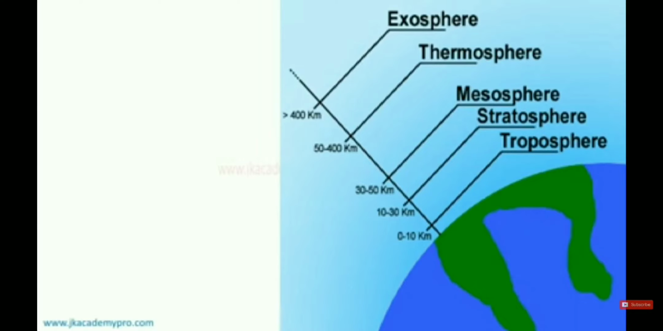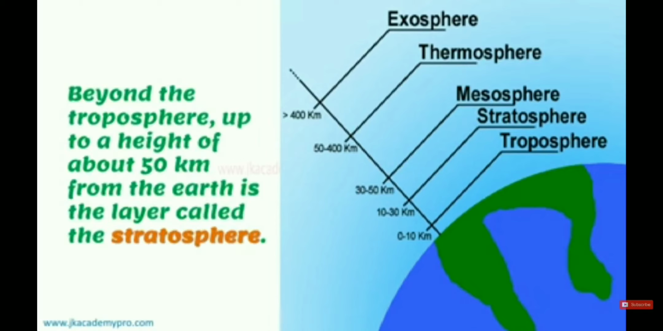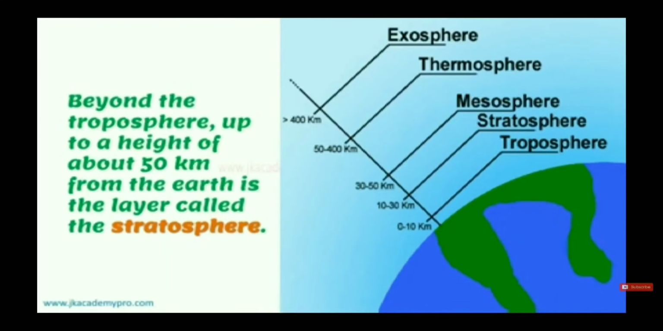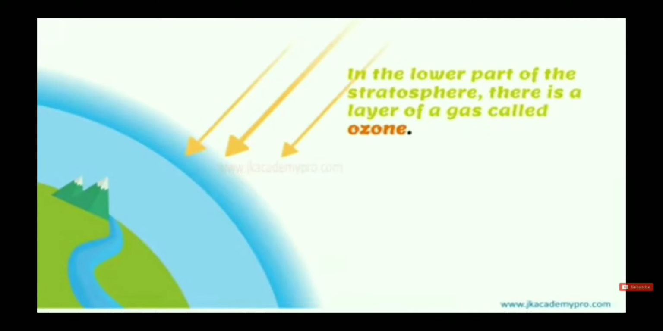So you can see here the layers of the atmosphere: stratosphere, mesosphere, thermosphere and exosphere. Beyond the stratosphere, up to a height of about 15 kilometers from the earth, is the layer called the stratosphere.